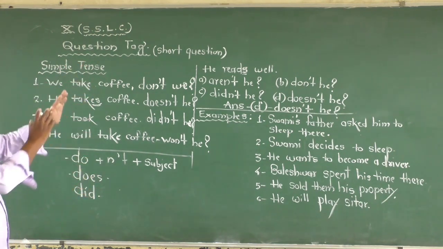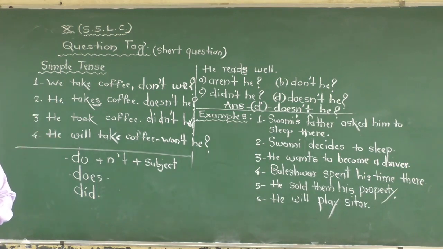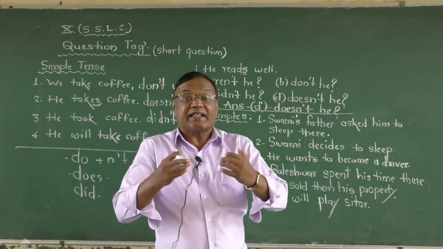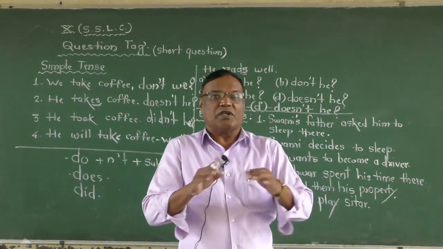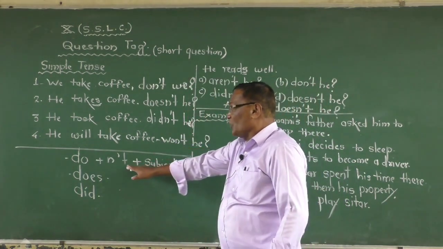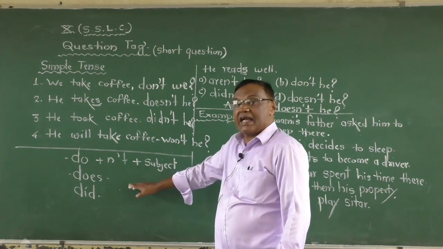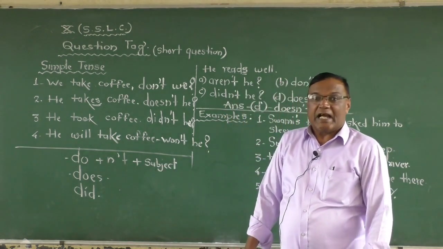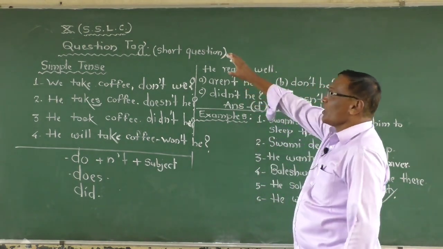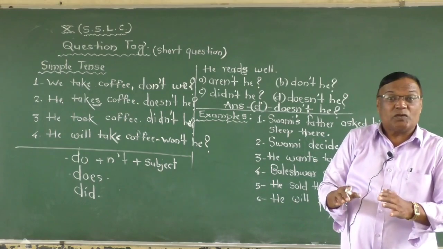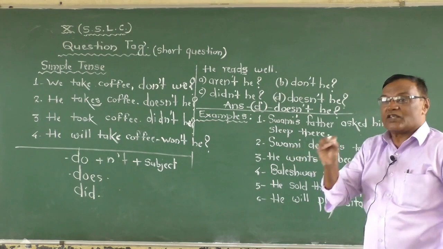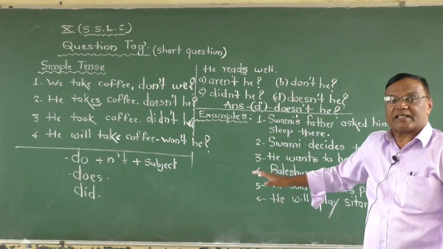The first part of question tag. The second part also, that is a question in question tag, the sentence containing the helping verb. When the sentence contains the helping verb, then you need not use do, does and did in the sentence. And that is the second rule. This is the first rule to form the question tag. The second rule, I will give in my next period. Now you take down, I give 5 minutes to write down.